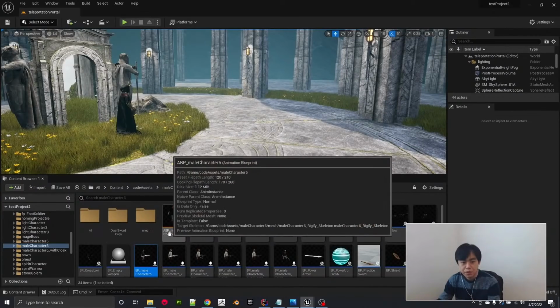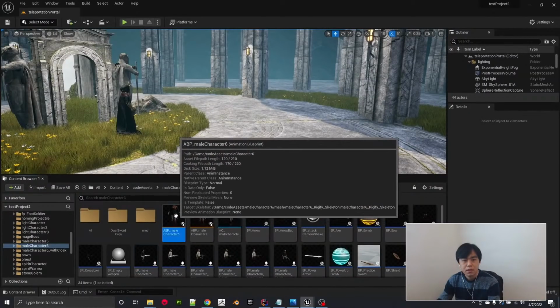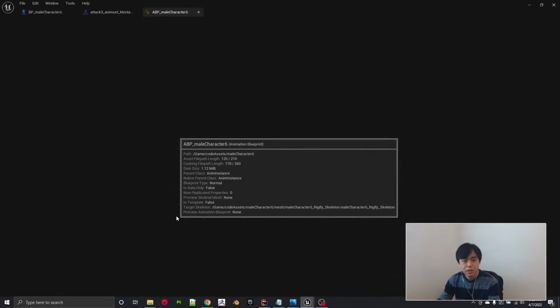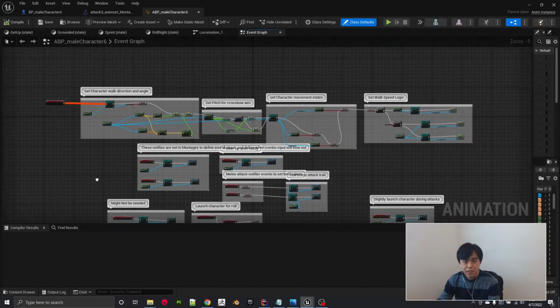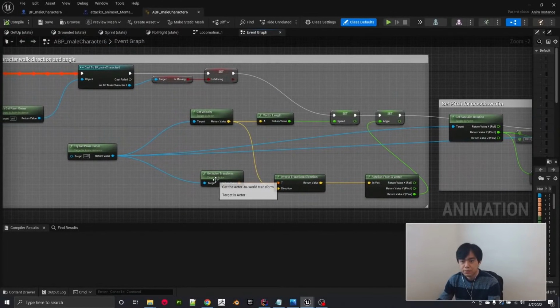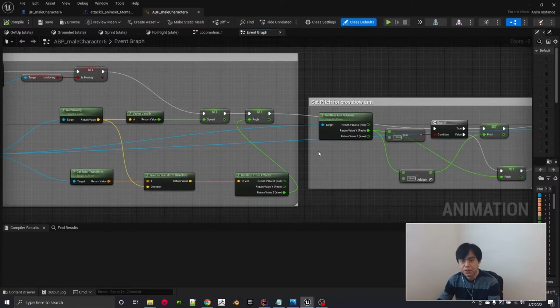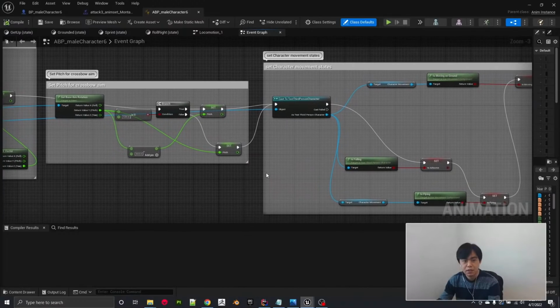This is purely blueprint, and it handles some of the movement logic, for example the speed at which he's running and the direction he's pointing. It's a lot of straightforward logic, but you need to put it somewhere, so I have it in this animation blueprint.